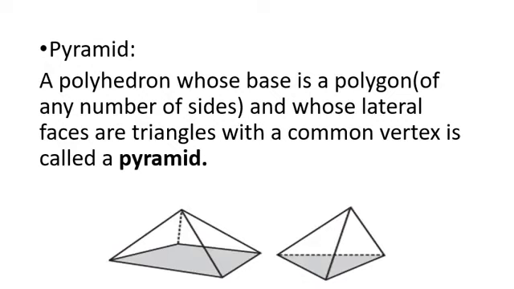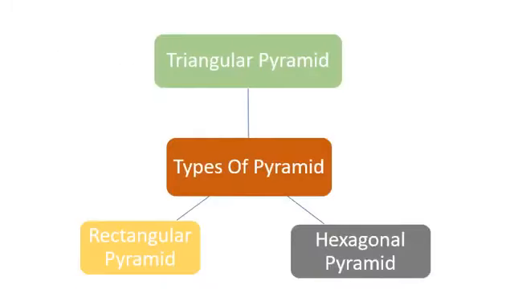From this you can easily identify which, and pyramid is also named after its base. So first one is a rectangular pyramid. Second one is a triangular pyramid. How will you define rectangular pyramid? A polyhedron whose base is a rectangle and whose lateral faces are triangles with the common vertex is called a rectangular pyramid. Likewise, you can define triangular pyramid. Now, these are the types of pyramid: triangular pyramid, rectangular pyramid and hexagonal pyramid.